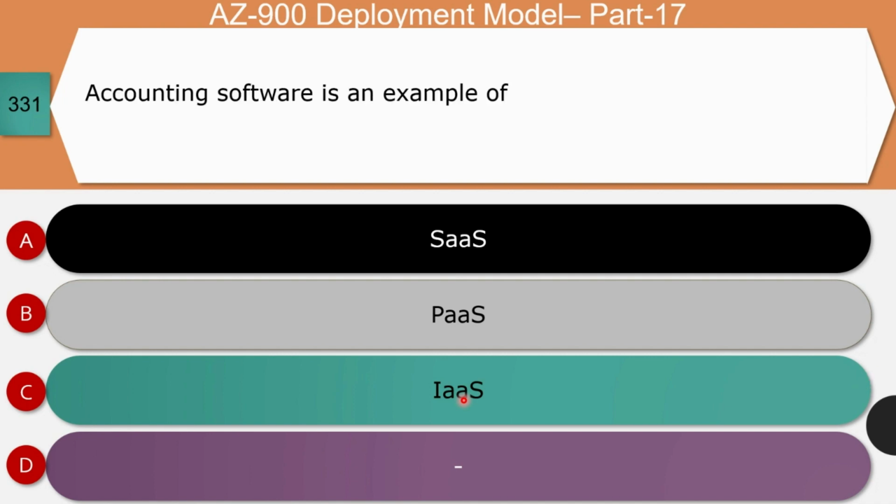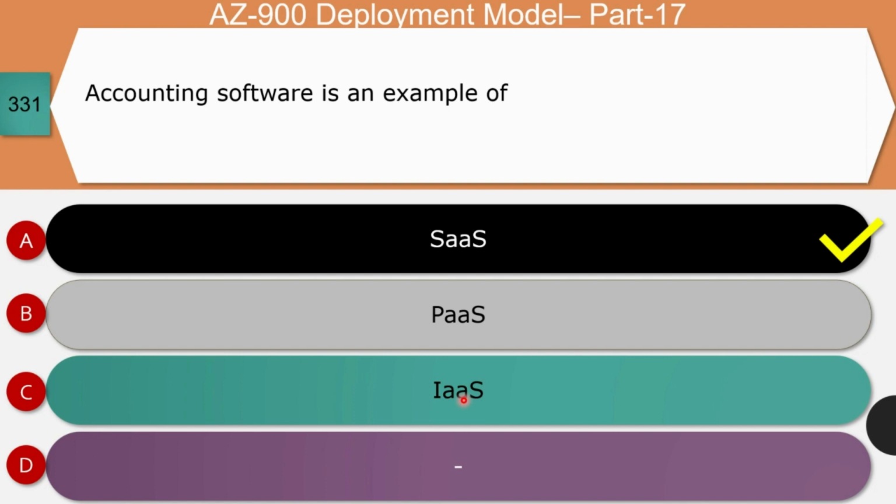Next question, accounting software is an example of software as a service, platform as a service, or infrastructure as a service. The right answer for this question is option A, that is software as a service. Let us see the reason for this question.